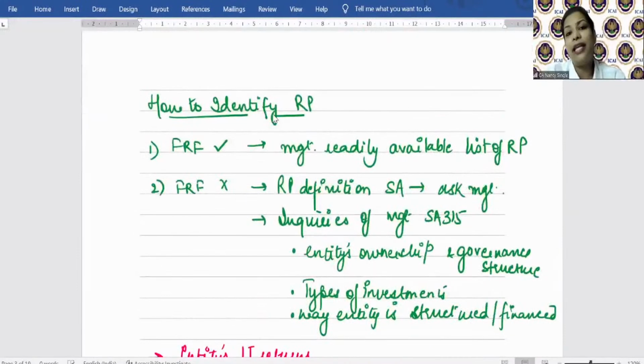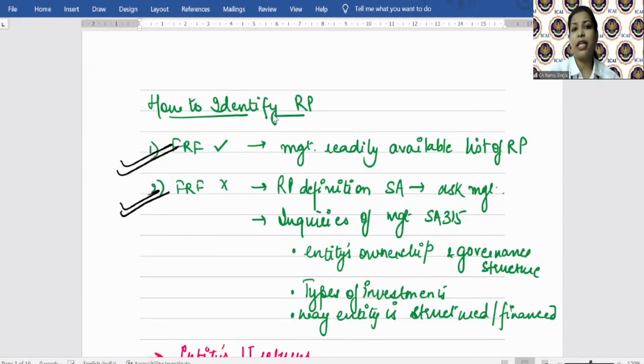Now, how to identify related party transactions? I'm telling you, if there is a transaction which was not told to you earlier, how will you come to know? So there are various documents which an auditor can consider in order to identify various related party transactions. First, what will you say? If there is an applicable FRF, you will ask the management for the comprehensive list of related party transactions they have, and ask them to please provide the same. Okay? Let's say the applicable FRF does not define what a related party is, then there is a definition given by this standard, SA 550.